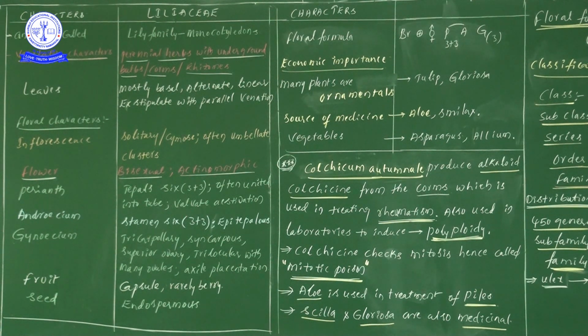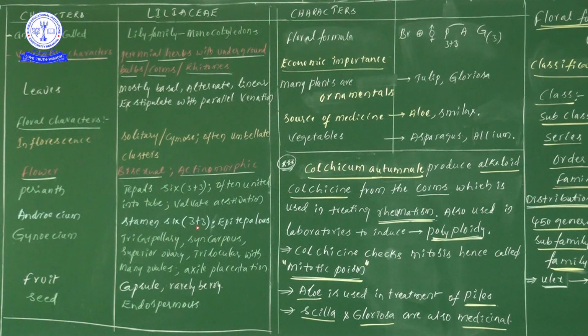Next one, aestivation point of view. Here the perianth members aestivation is valvate type. Means all perianth members are arranged like one whorl, but these perianth members do not overlap, they are present edge to edge. Okay, valvate aestivation we have seen. Next one, androecium. In Liliaceae members, how many stamens are there?